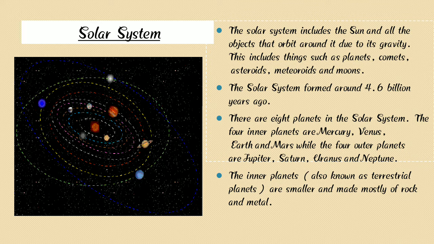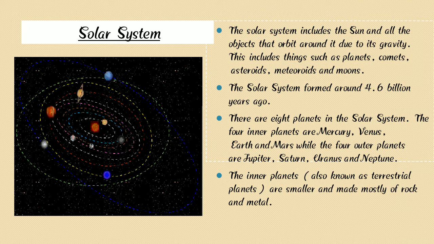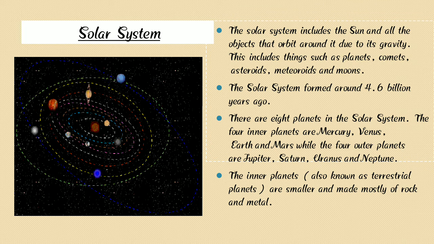The solar system includes the sun and all the objects that orbit around it due to gravity. These include things such as planets, comets, asteroids, meteoroids and moons. The solar system formed around 1.6 billion years ago, and there are 8 planets in the solar system.